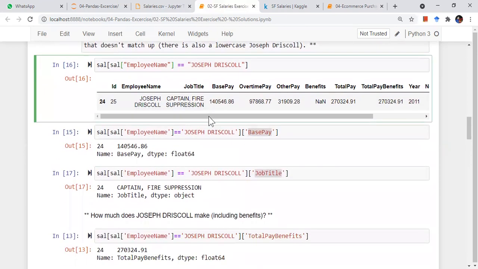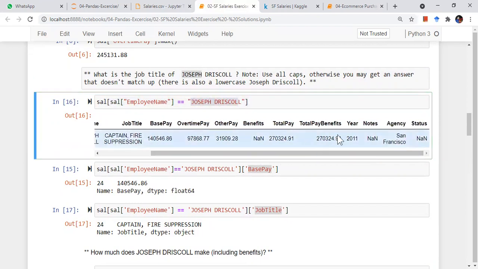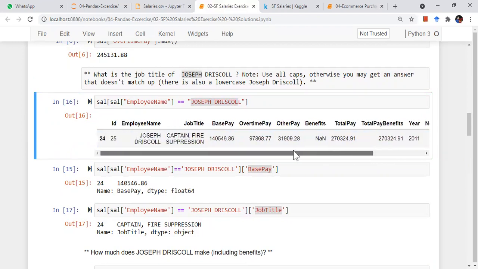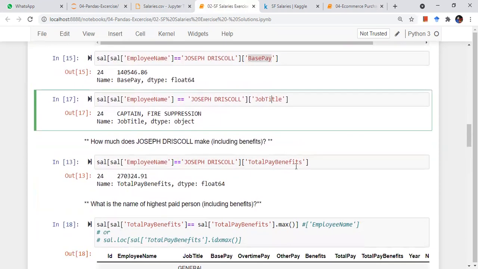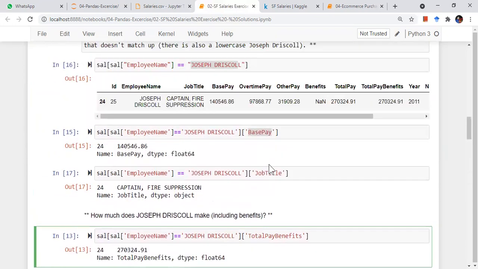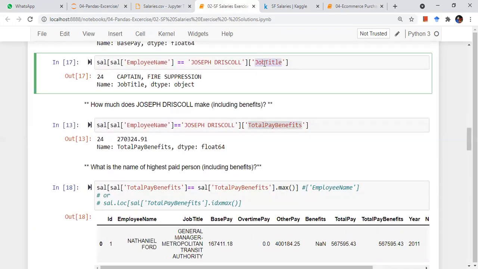So the point here is that after doing this filtering, I'm getting the row corresponding to this particular person, and I can see whatever value I want. What is his base pay? What is his overtime pay? What are the other pays? Base pay, job title, everything I can print out. Now I want to get the total pay benefits of the same person, so I'll just change the column name and put Total Pay Benefits here instead of job title.